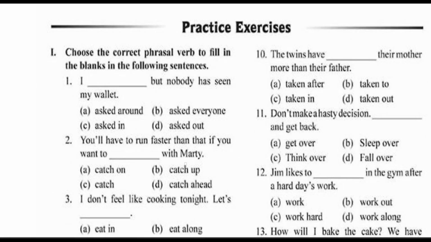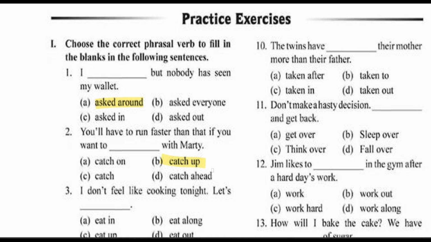So now we will move on to exercises. Choose the correct phrasal verb to fill in the blanks in the following sentence. So first one is, I dash, but nobody has seen my wallet. So I asked around, but nobody has seen my wallet. You'll have to run faster than that if you want to dash with Marty. So you'll have to run faster than that if you want to catch up with Marty.